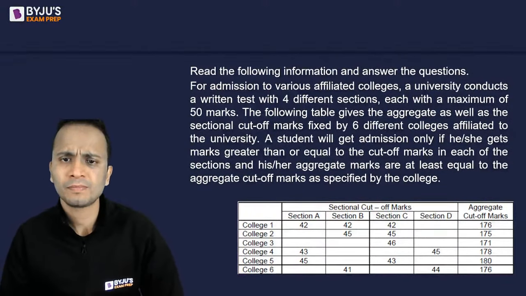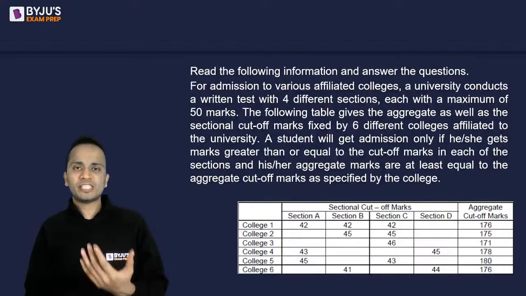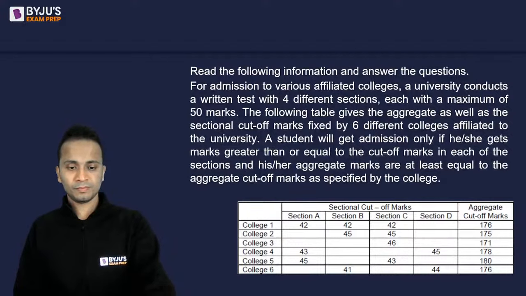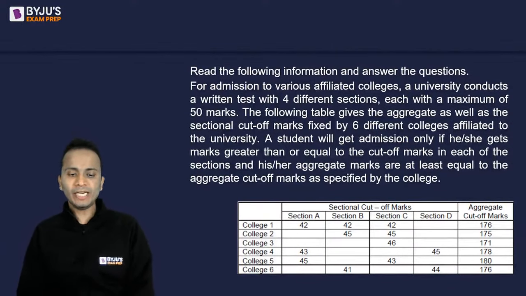Data samajh mein aaya? Now you don't have to do anything with the data. So there are some colleges which have sectional cutoffs for some sections, but all the colleges have an overall cutoff. Okay. Am I clear with the data? Yes or no? Now still if you want, you can analyze this data. All right. Okay, cool. So able to understand the data? Let's move ahead to the questions one by one, right?